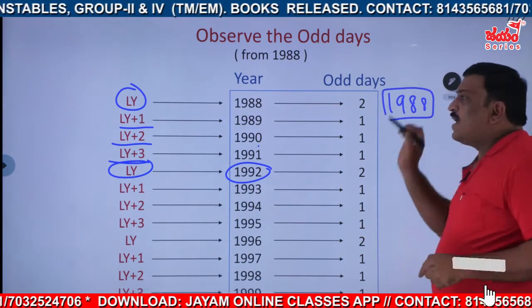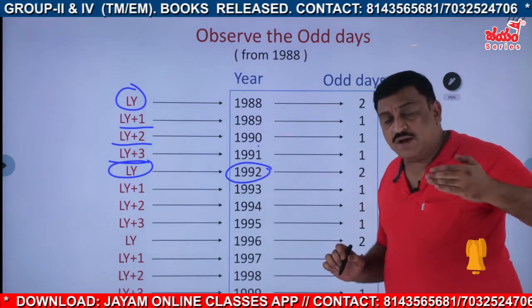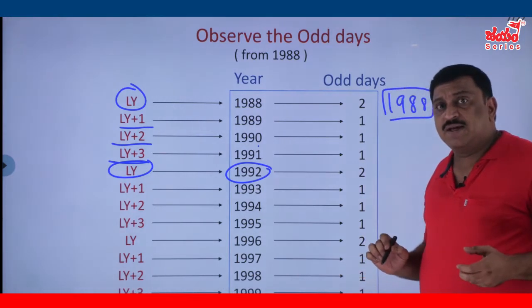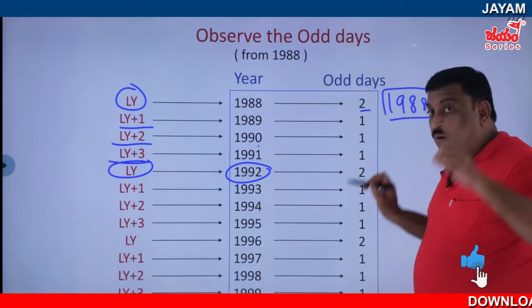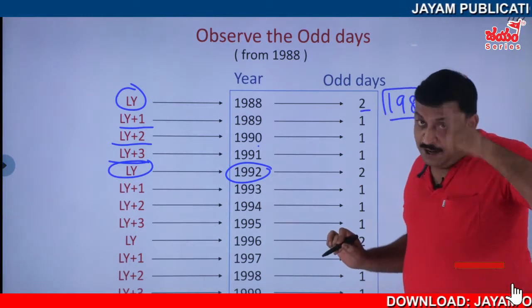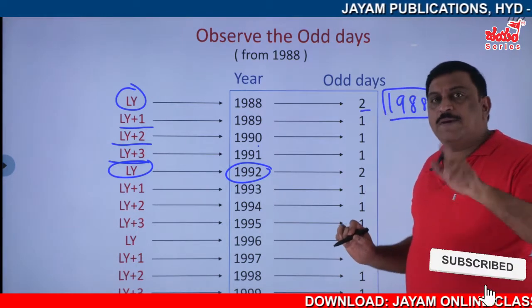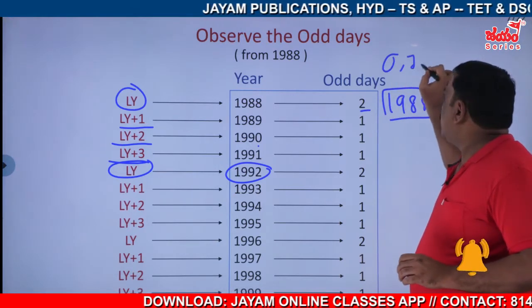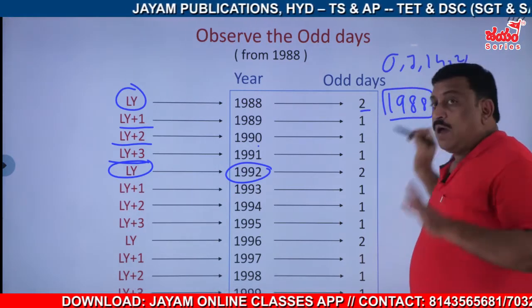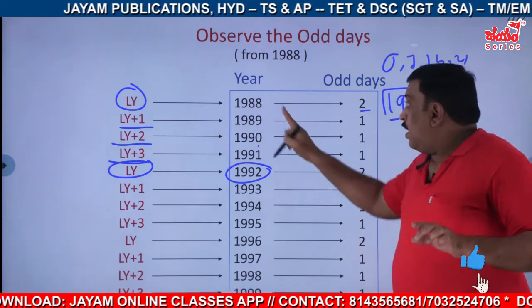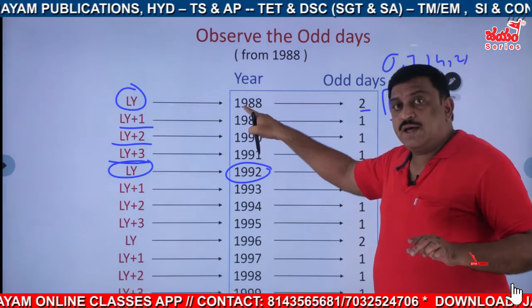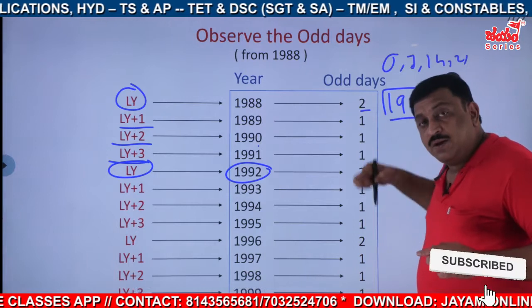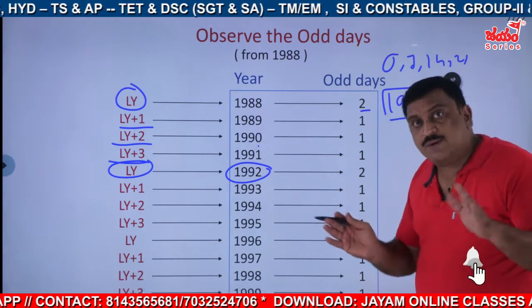It is a leap year, so you have to search for a leap year only, and the same calendar. Same calendar means definitely odd days must be either 0 or multiples of 7. Okay, and the starting year and the ending year should be the same. Both are leap years only.